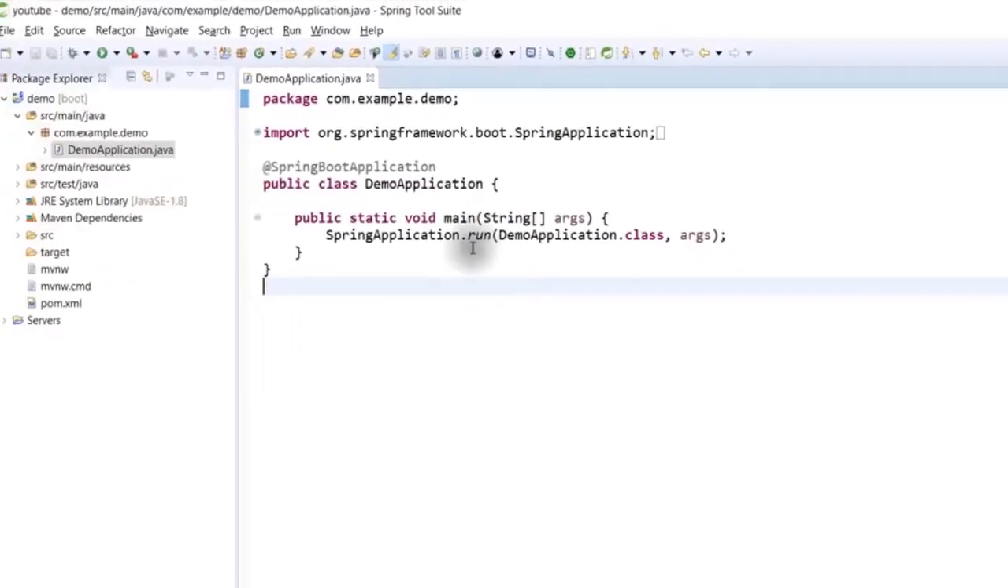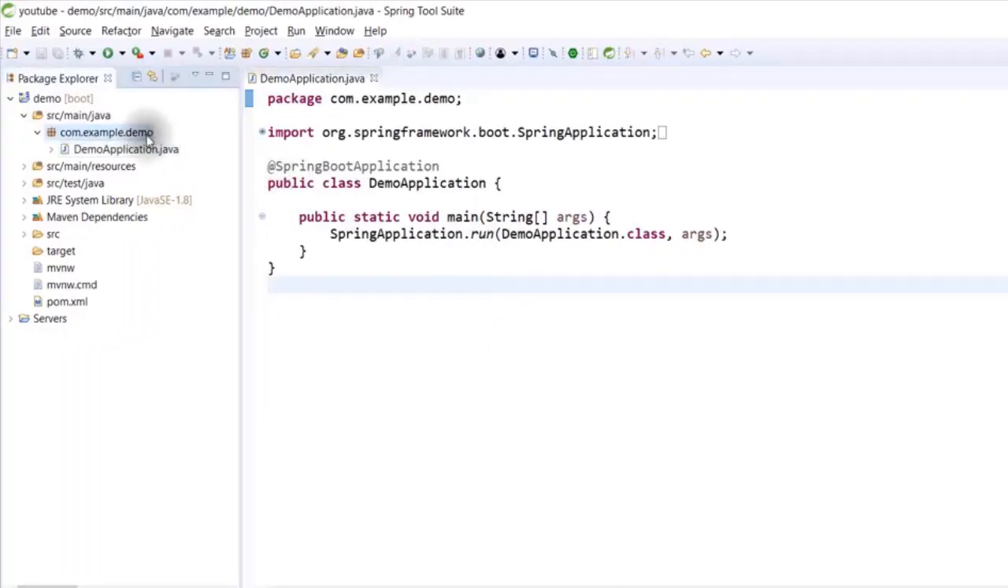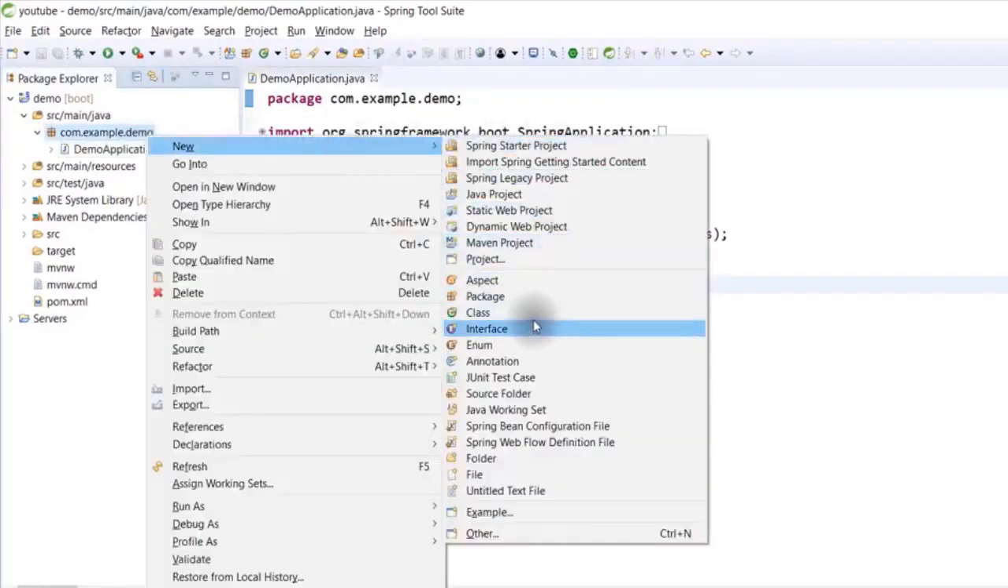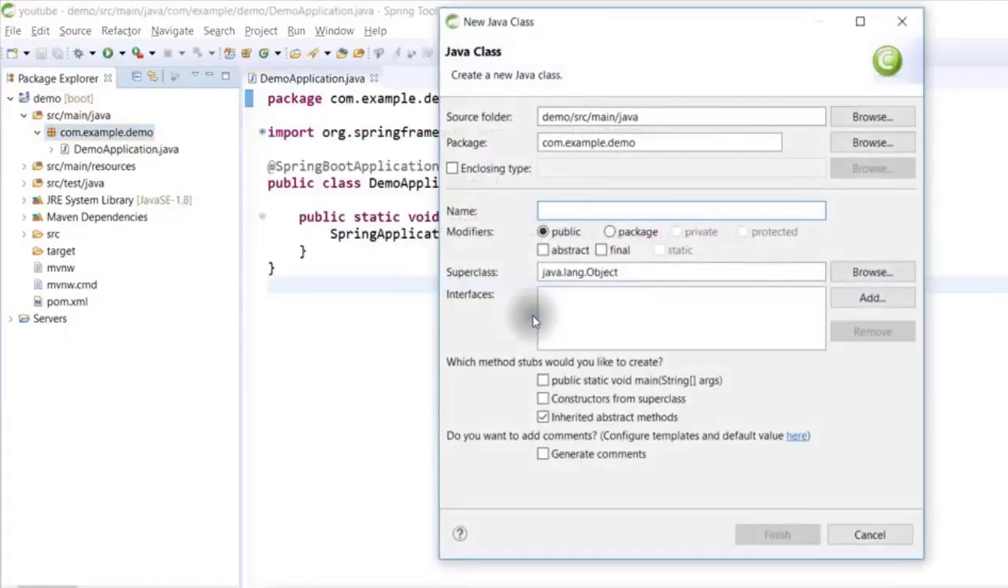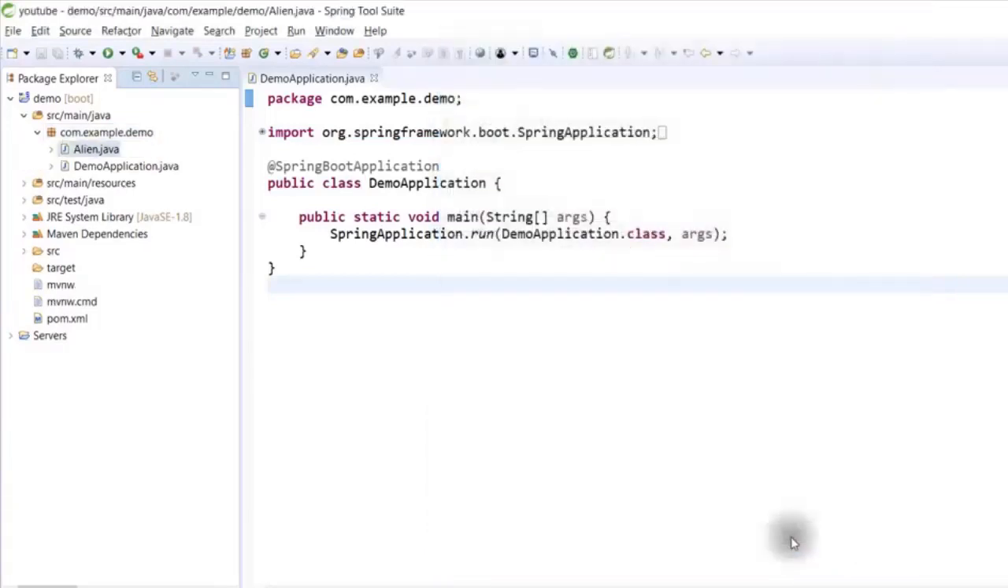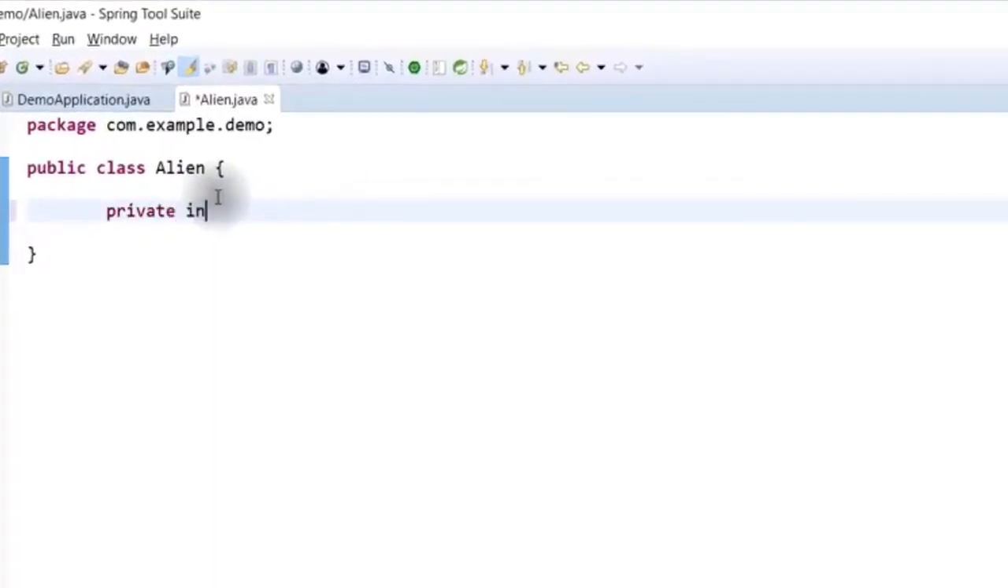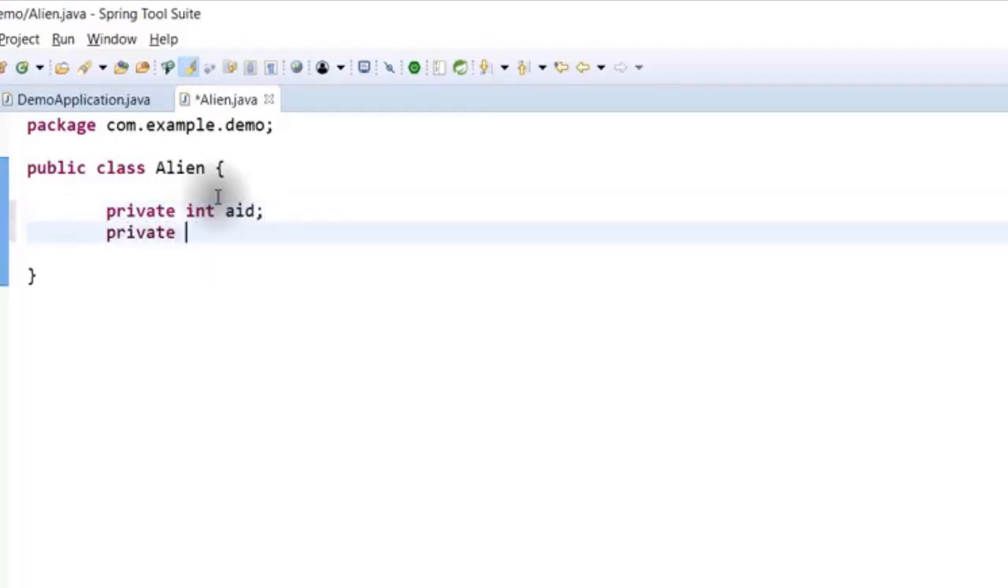Now I want to create a class here, which is Alien. The way you do that is by creating a class, and the class name will be Alien. I will click on finish. I want a simple POJO here, nothing fancy. And in this Alien, I want certain properties. The way you create a property is very simple. You say private int aid, and private String name. So these are two things we need.